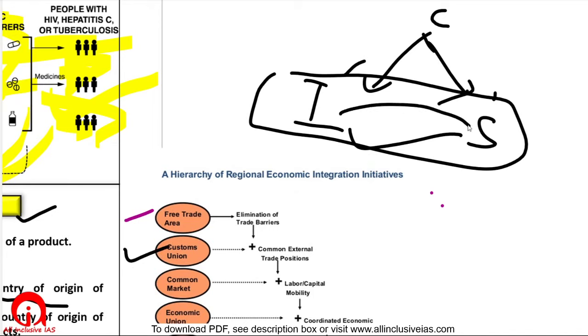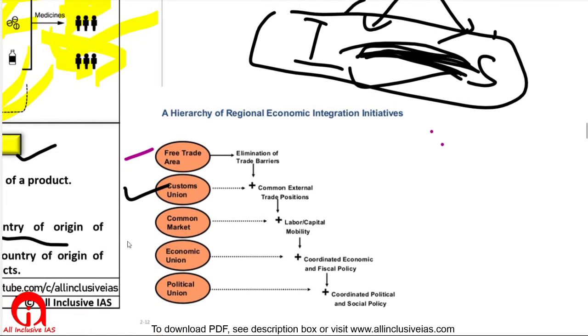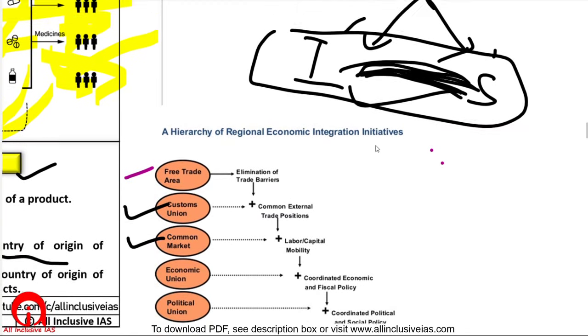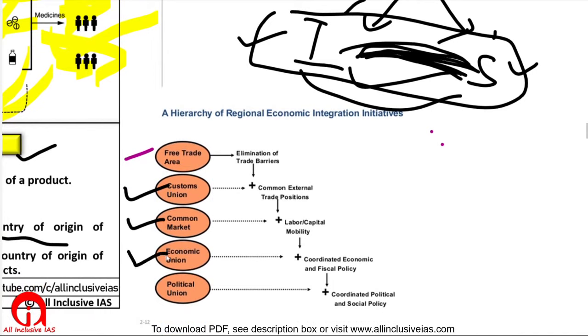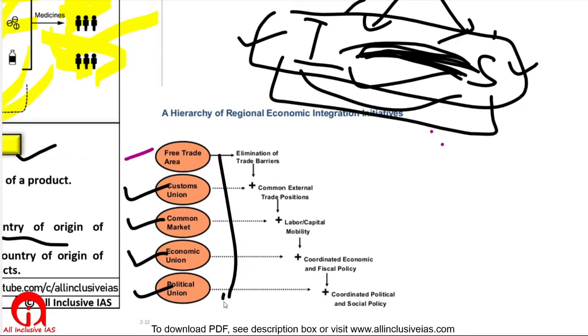If we also allow the free movement of labor and capital between India and Singapore, then we will say we have formed a common market. When we also form our economic policies by coordinating with each other, then we say we have formed an economic union. And when we also consult each other for taking political decisions, we will form a political union. Okay, so for the exam you should remember the chronology, that in terms of economic integration, an economic union is more integrated than an FTA or a PTA.